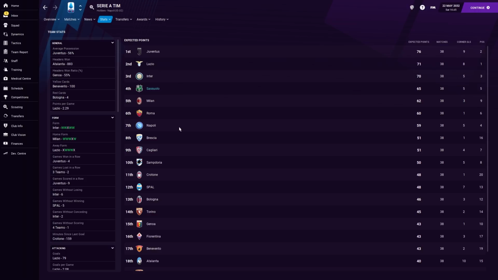I didn't realise they were as bad as this. We saw some stuff in some of the other stats that would suggest that that's the case, but I didn't realise that their expected points was 7th. And also, Lazio won the league at a canter, and somehow we're actually 5 points off Juventus. So obviously take this with a pinch of salt, but this is a really good indicator to me that we were probably good enough in the end to get Champions League football, and it just didn't quite work out.